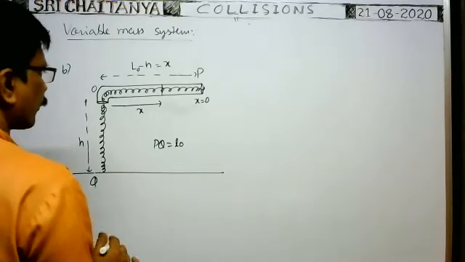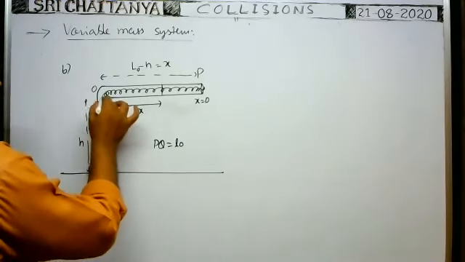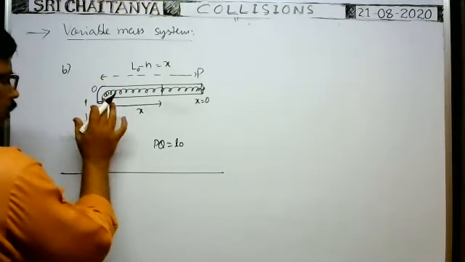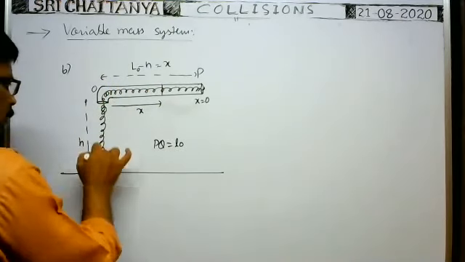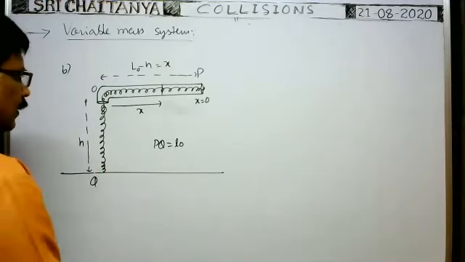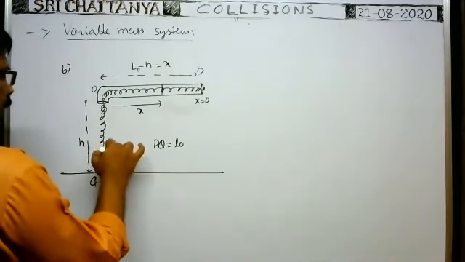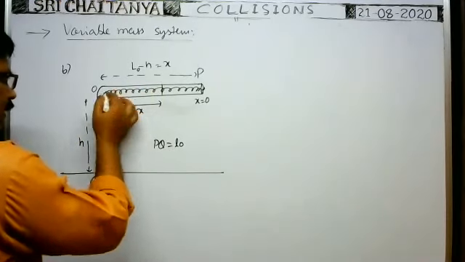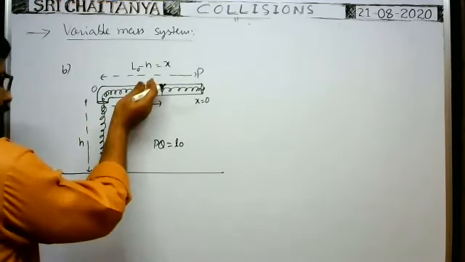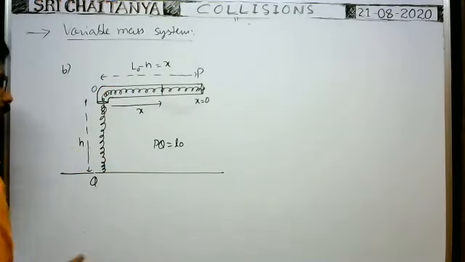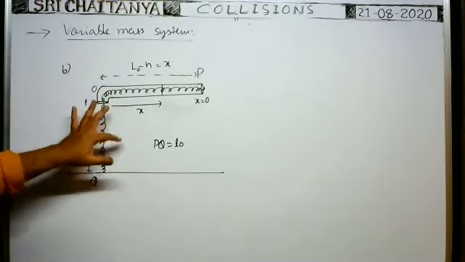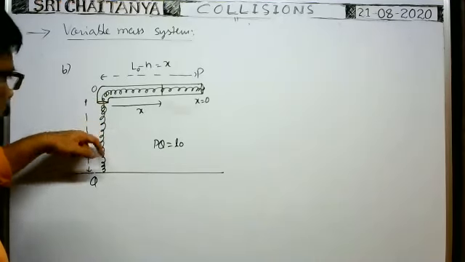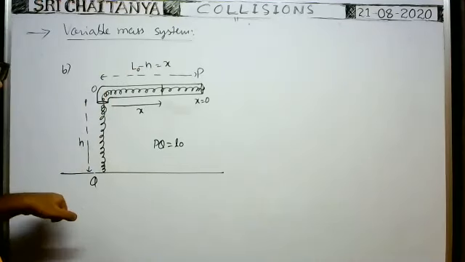Tell me. The weight of this hanging part is the only net force that acts on this part of the chain and this part of the chain. Because of the weight of the hanging part of the chain only, force acts on this length of the chain, and due to that it comes down with a certain acceleration. That weight of the hanging part pulls this part of the chain in this direction.